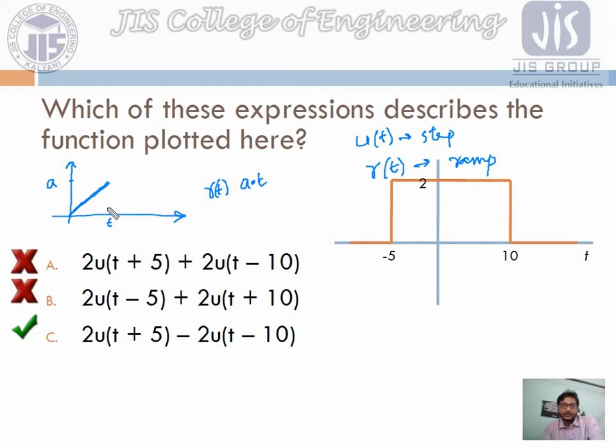So suppose your time is over here 2, and here it's 1 2 3 4 5 6, like that it's increasing. Suppose if it's a unit ramp, so at time is equals to 1, the value is 1.